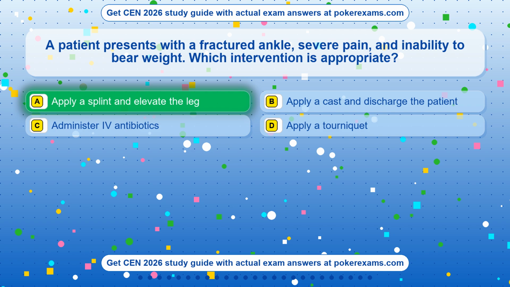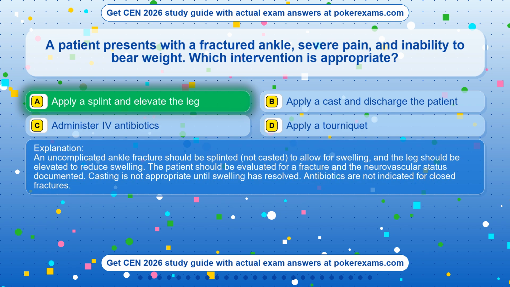Apply a splint and elevate the leg. An uncomplicated ankle fracture should be splinted, not casted, to allow for swelling, and the leg should be elevated to reduce swelling. The patient should be evaluated for a fracture and the neurovascular status documented. Casting is not appropriate until swelling has resolved. Antibiotics are not indicated for closed fractures.